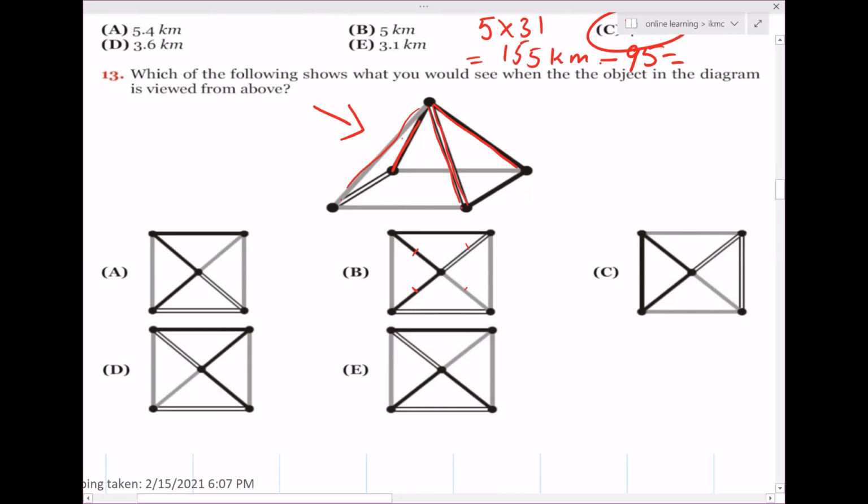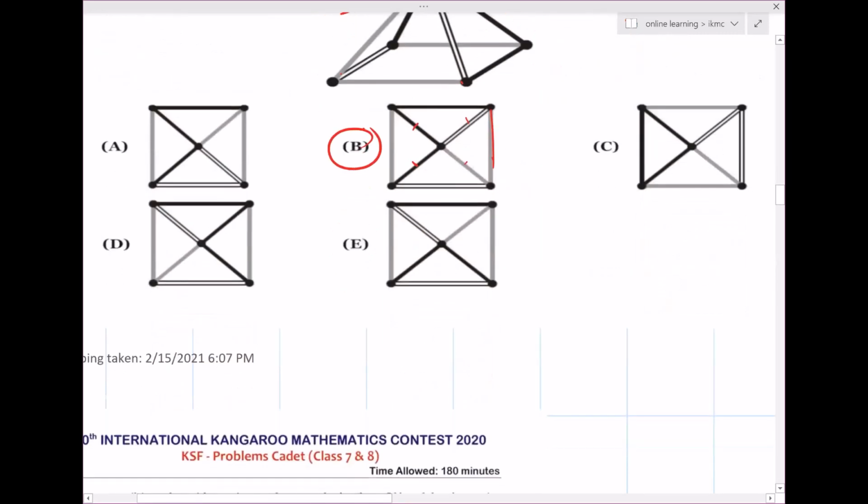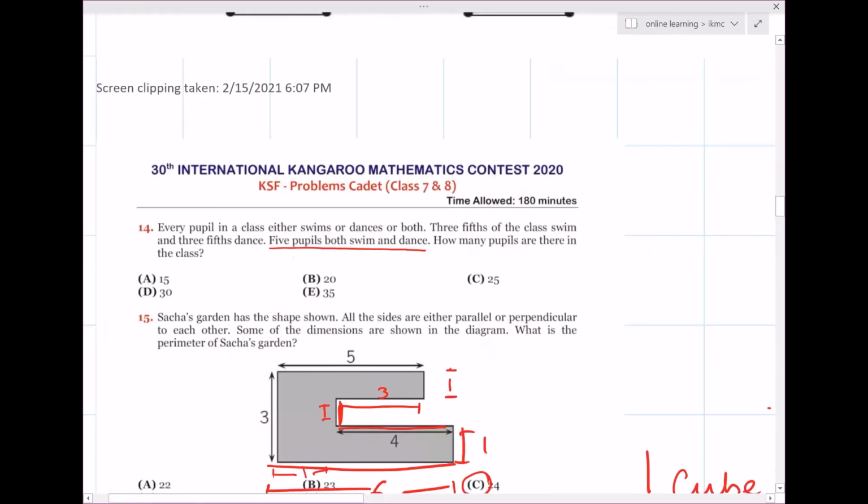and then along with the double line and gray line, we have a gray line. Okay. So can you see it here? Along with the double line and gray line, we have a gray line here. So I'll choose B. Have a look at it very carefully. This is the option that will give you the aerial view of this object. Now let's move forward to question number 14.